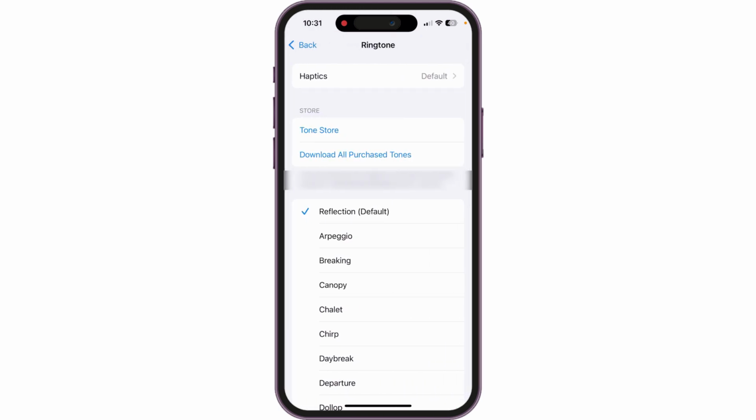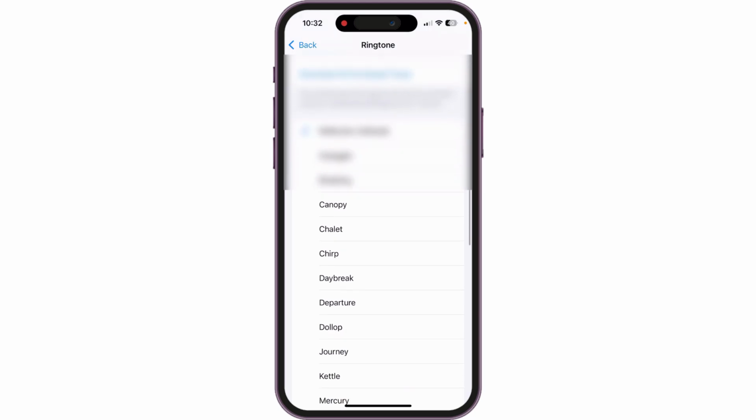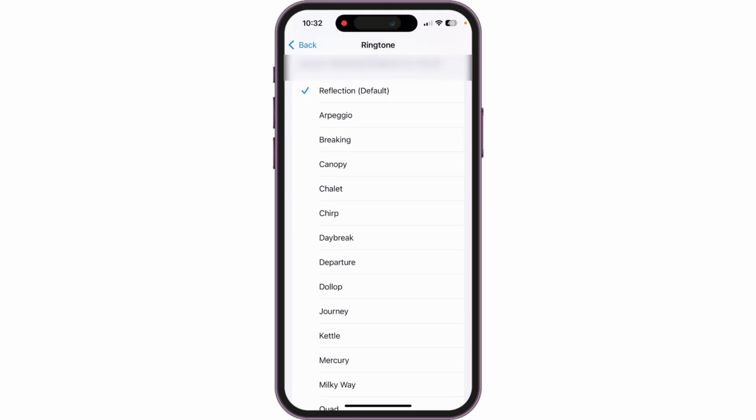And here you will find the default ringtone selected on your iPhone 15. If you want, you can tap on Tone Store and you can purchase the ringtones from the Apple Store. Otherwise, you have inbuilt ringtones that you can change anytime. So just go to the ringtones and then select the one that you like.